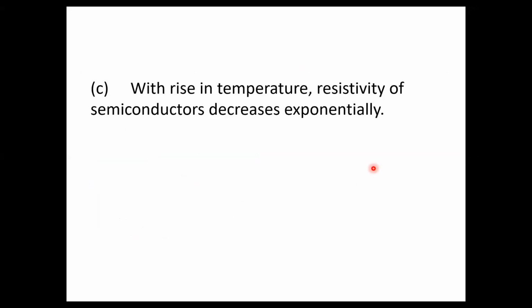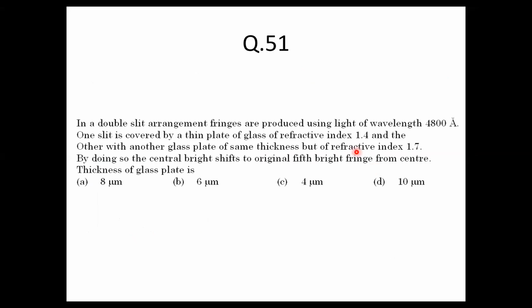So before I conclude today's session, I think I gave this question in one of the groups. Can you try this question? And the last question for today it is, in a double slit arrangement, fringes are produced using light of 4800 Armstrong.